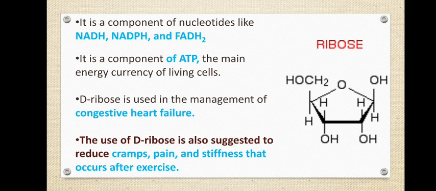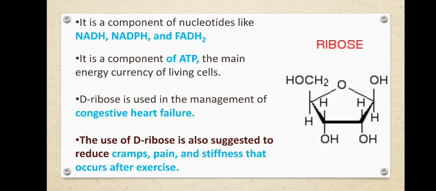Not only that, ribose is also part of ATP, adenosine triphosphate. This is a nucleotide, and again it is formed of ribose sugar combined with adenine, the nitrogenous base that is present. When the nitrogenous base adenine combines with ribose, it is called adenosine. Then three phosphate groups are added to it to form triphosphate. Now that's about the structure and its biological uses within the cell or the body.